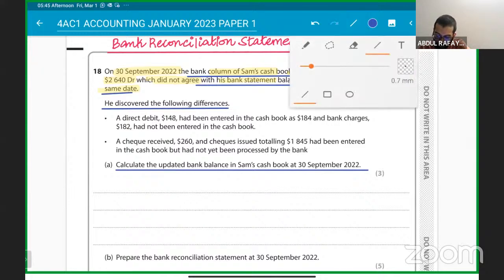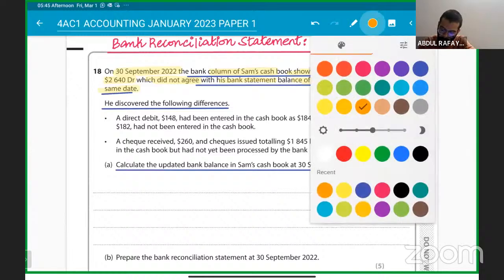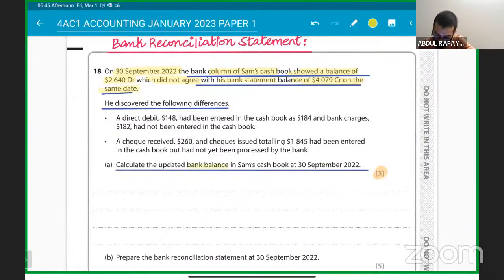He discovered the following. We have to find the updated cash book bank balance at 30th September. Calculate the updated bank balance in Sam's cash book. So we just need to update the cash book balance by whatever is missing, because the bank statement is not matching the cash book.